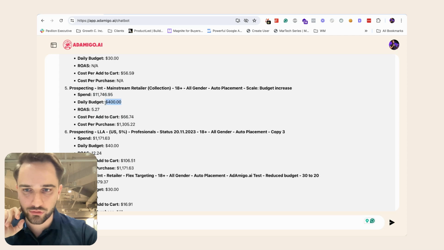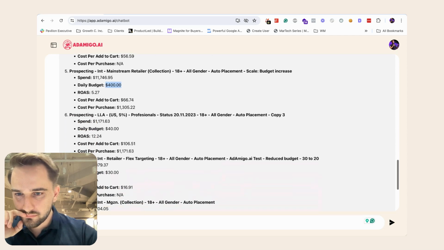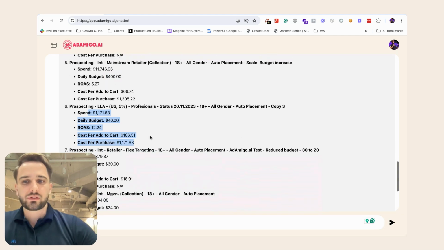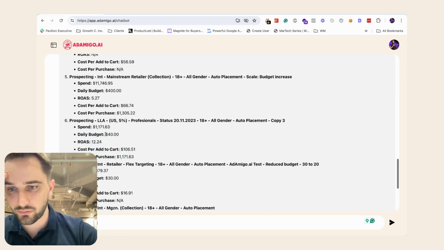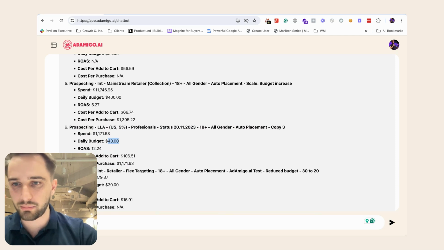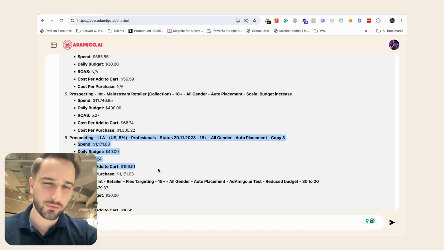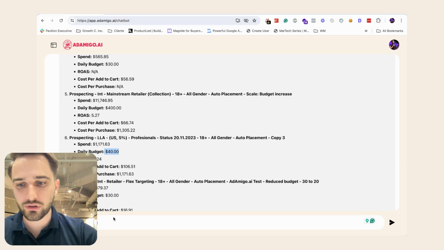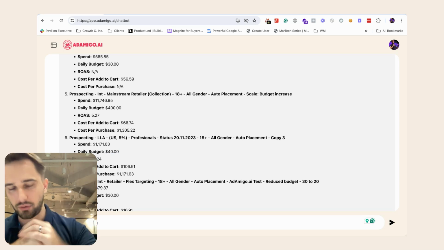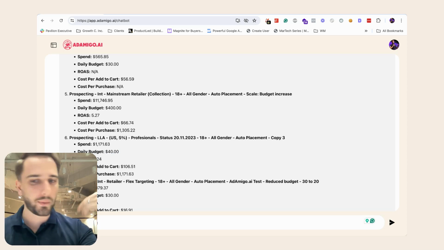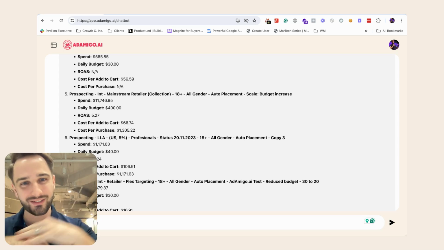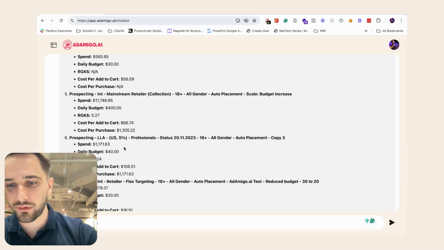I want to think about scaling the budgets here, right? This one is amazing. Look, this is exactly why we have to do this every single day. Here you can see this ad set only has a $40 daily budget, and has a 12 ROI. This one has a $400 daily budget, has a 5 ROI. So this one is doing much, much better. Obviously, also because spend is lower, but I want to increase the budget here, right? So I would ask AdAmigo, hey, can you please increase the budgets from 40 to $200, $500? If you're not sure by how much you want to increase it, or when, ask AdAmigo. It will tell you, right? It's going to consult you there. So that's where we bring this entire thing together.